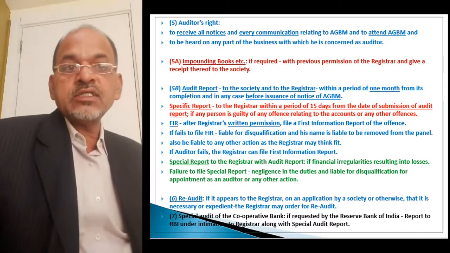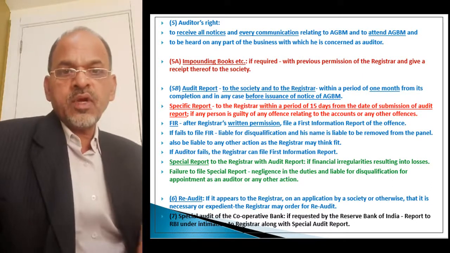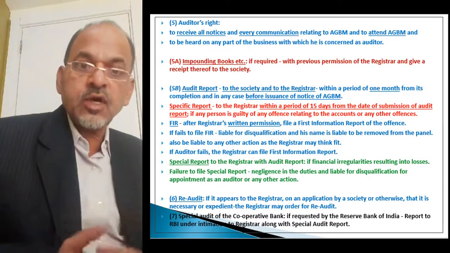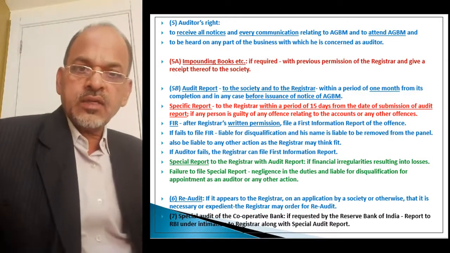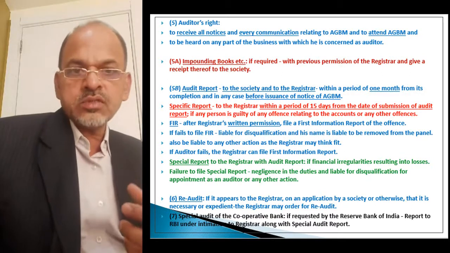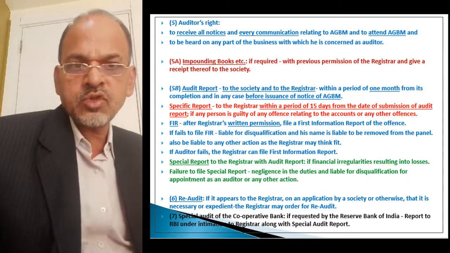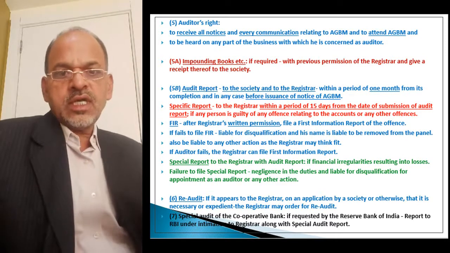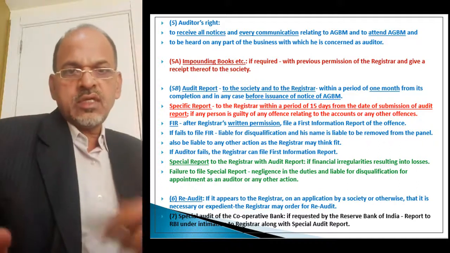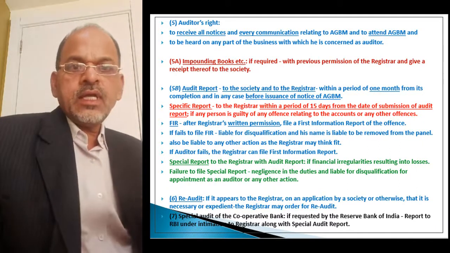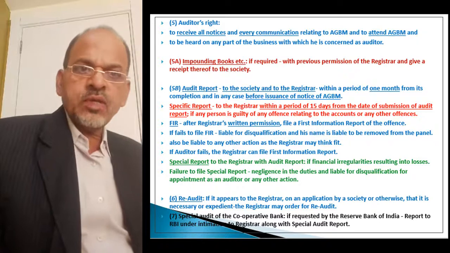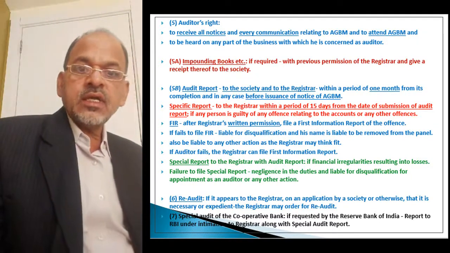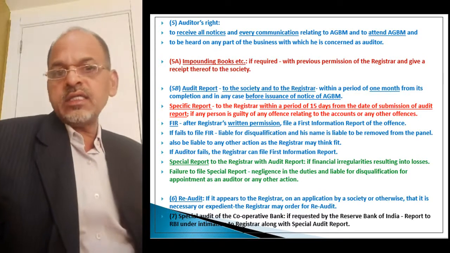Impounding means seize. He can take into his possession the custody of the books, and when he takes possession, he impounds books and registers of the society. He will have to give a receipt to the society about which books he has taken in his custody. Okay, means the auditor has this right also, impounding of books of which he wants custody till the audit is complete. So this right is also there.